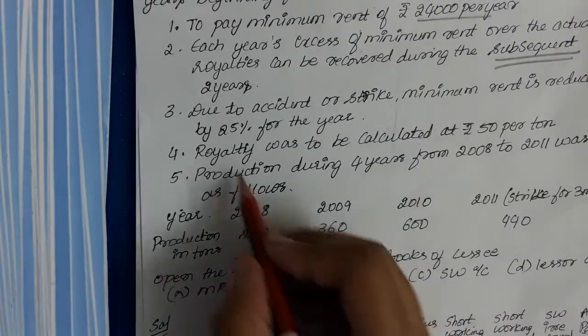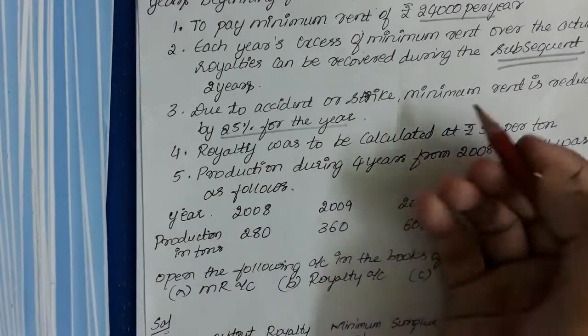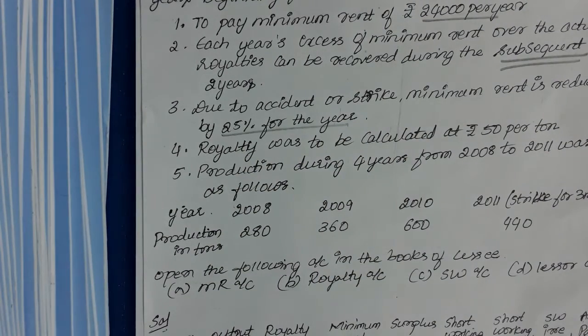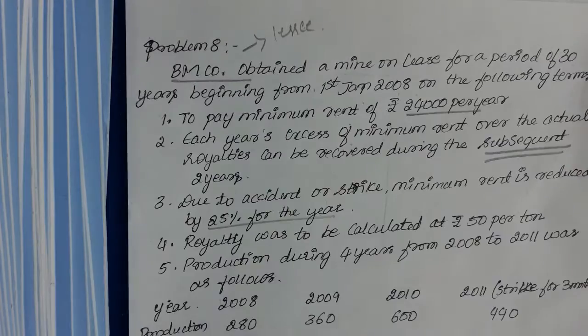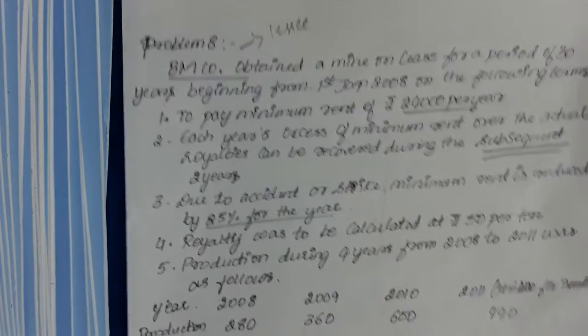Next, due to an accident or strike, minimum rent is reduced by 25% for the year. So if in any particular year there is a strike, or an accident in an industry or some coal mine field, at that time the minimum rent will be reduced by 25%. What is the minimum rent? 24,000. So this 24,000 will be reduced by 25%.